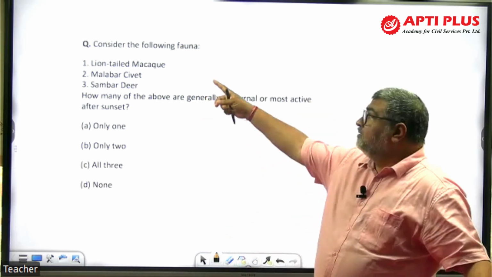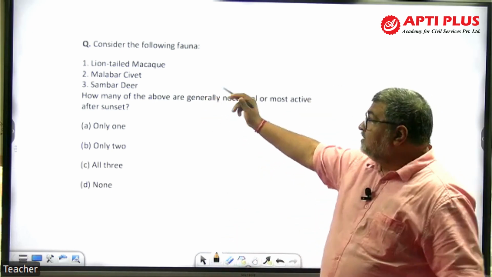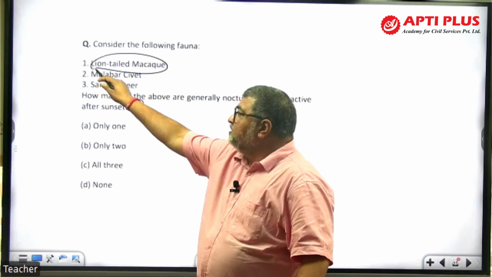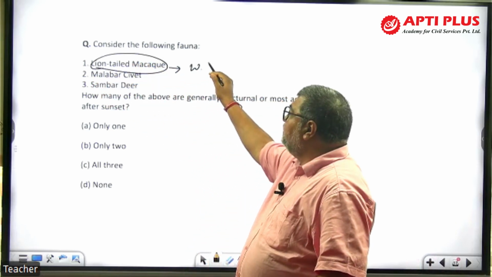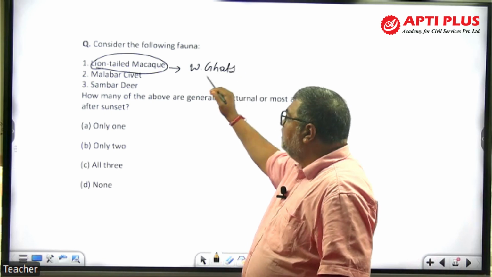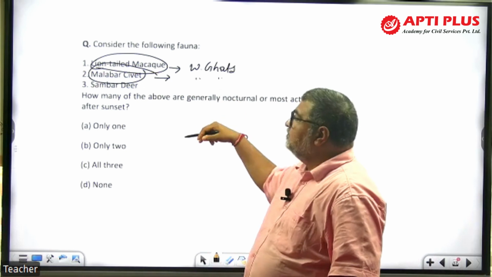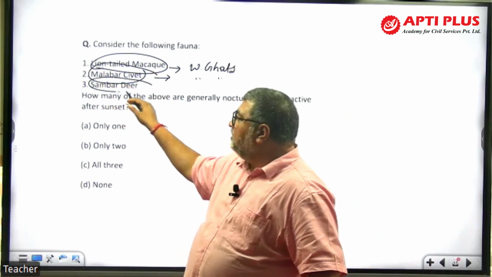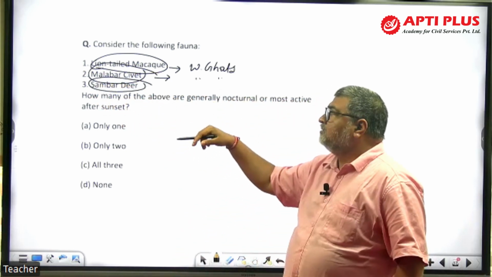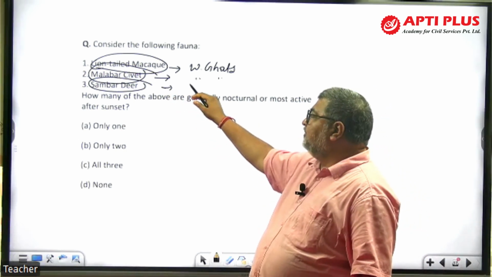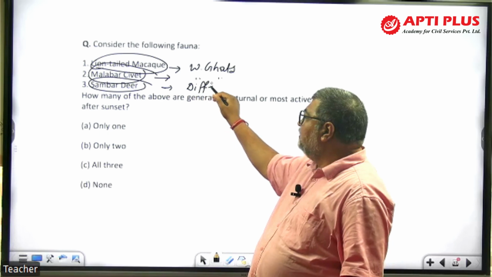तो ऐसे क्वेश्चन है. Now see here, consider the following fauna animals. Lion-tailed macaque is a primate found in Western Ghats of India, Nilgiris and all this one. Malabar civet, again part of Kerala and Western Ghats. Sambar deer, again you find Western Ghats and many other parts of it. Right? Now the question is that there's different parts of the country you find here. Sambar deer.